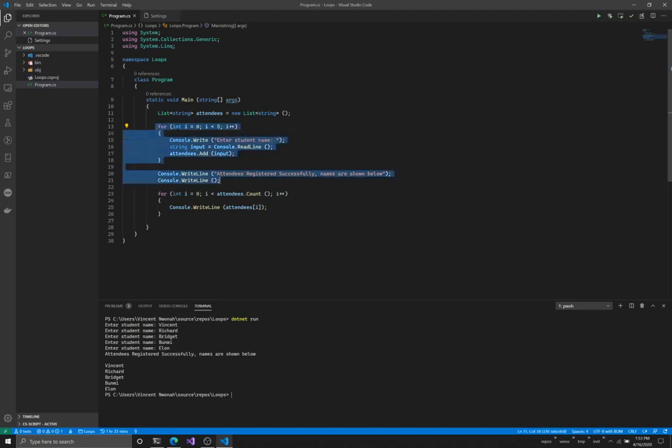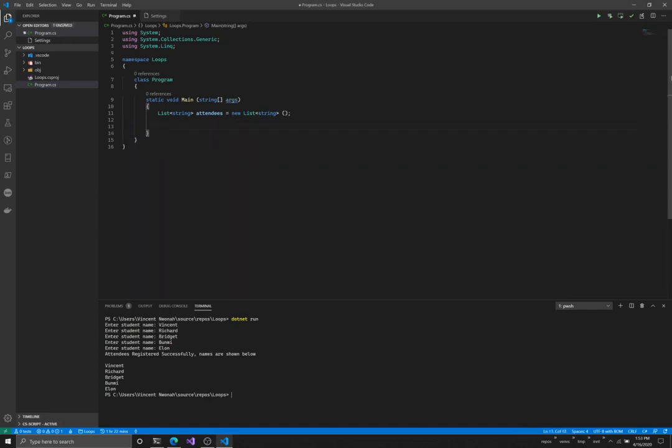So I'm going to take out the code here, and we're simply going to proceed to start our loop. Now, the way to make a while loop is to say while, open and close bracket here, and I'll just start simple. I'll say while true. I'm going to say Console.WriteLine, we are in an infinite loop.